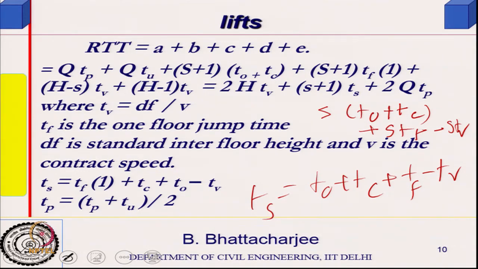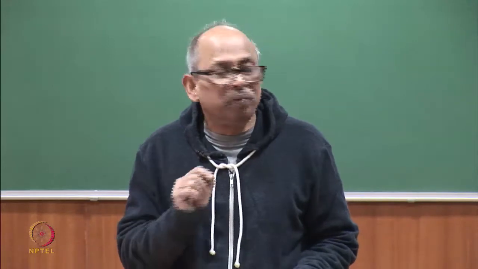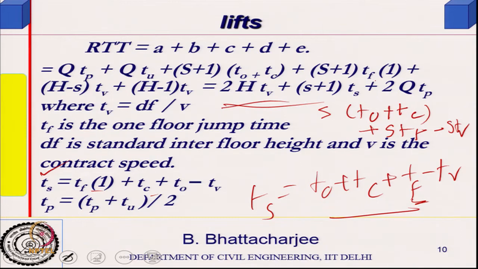And Tf into S was also there somewhere here. So I am defining this as Ts. Ts is the coefficient of S in this equation, in time units. Tb is the floor height divided by the contract velocity, where V is the contract speed, the standard flow rate.